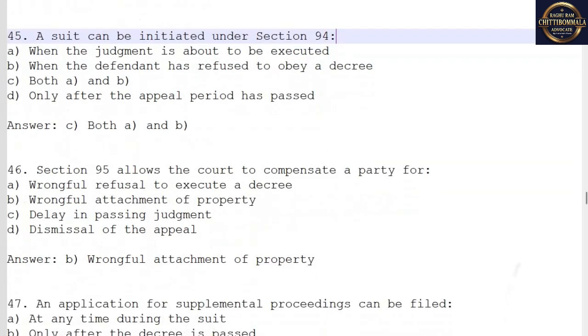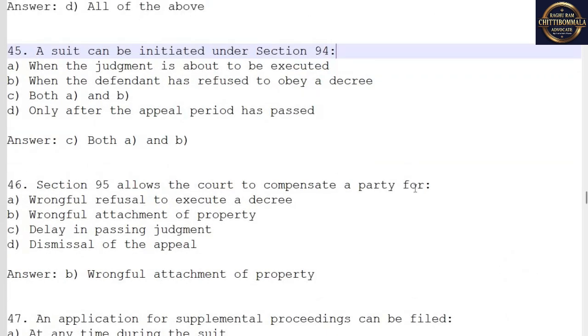45. A suit can be initiated under Section 94. A. When the judgment is about to be executed. B. When the defendant has refused to obey a decree. C. Both A and B. D. Only after the appeal period has passed. Answer: C. Both A and B.